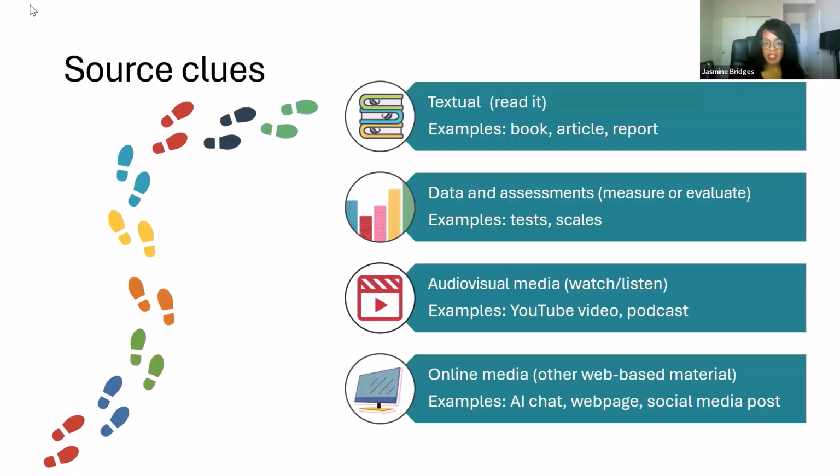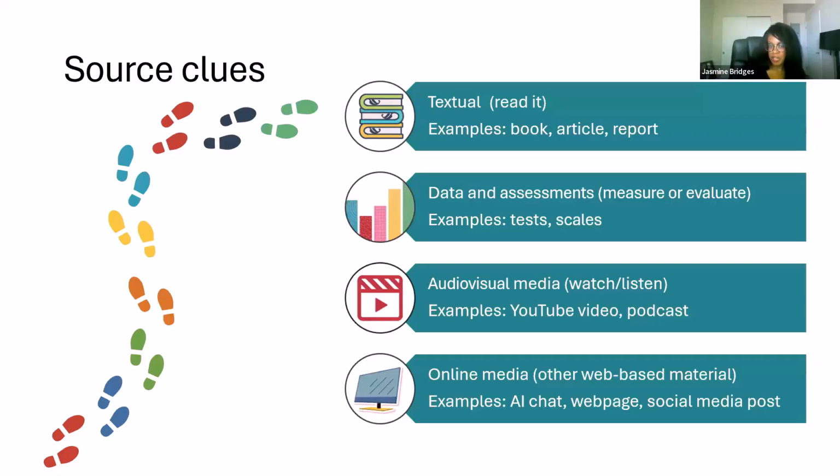Okay, so just going deeper into those bigger categories. If it's textual, that's pretty obvious. Usually we're reading it, it's a book, it's an article, it's a report. Data and assessments: that source is used to measure or evaluate something. So this would be a test or a scale.